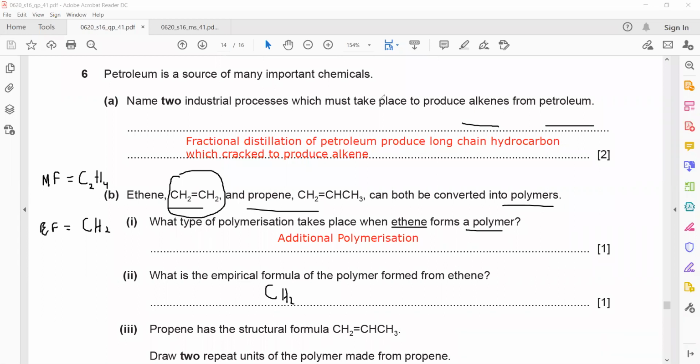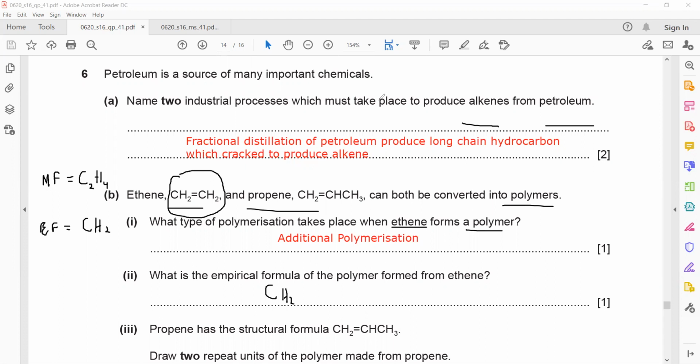How to know when it is addition and when it is condensation? If a monomer involves a carbon-carbon double bond, then it is always addition polymerization. If a monomer contains amine, alcohol, or carboxylic acid, it means it will be condensation polymerization.